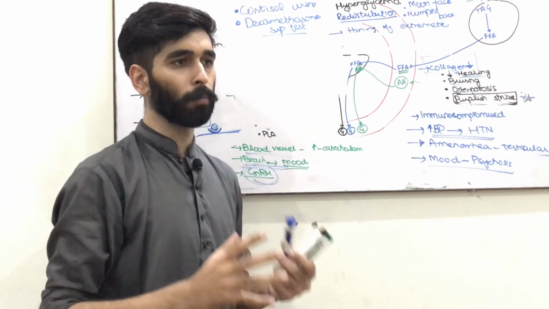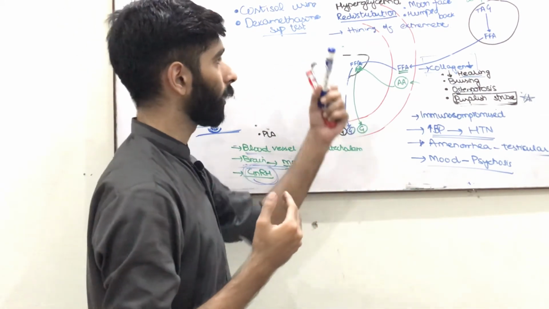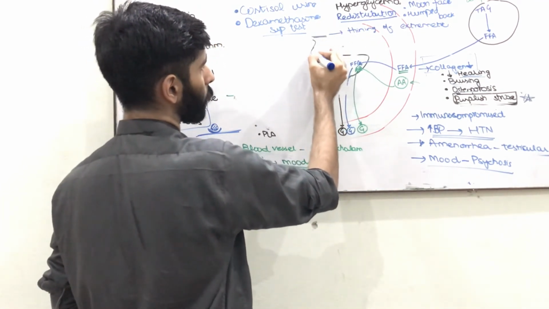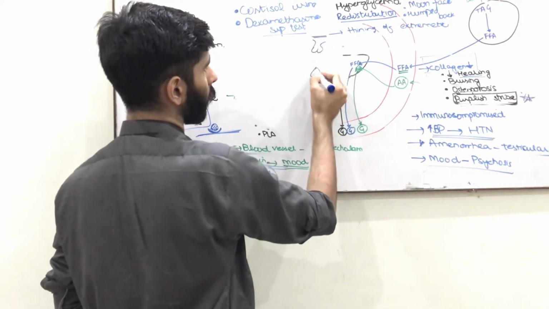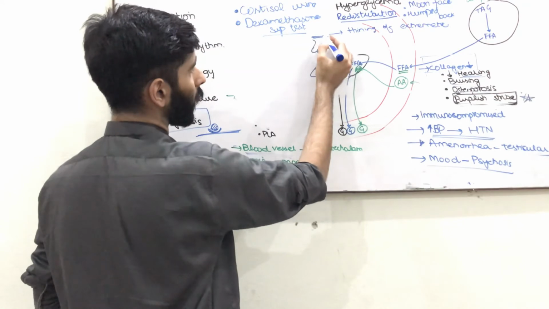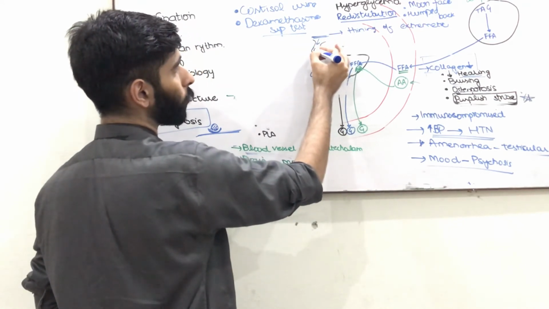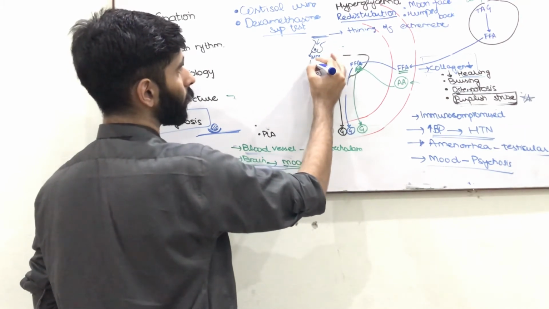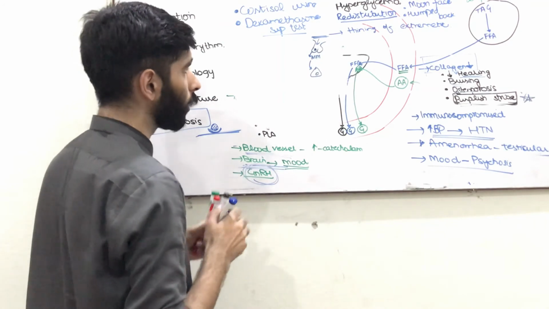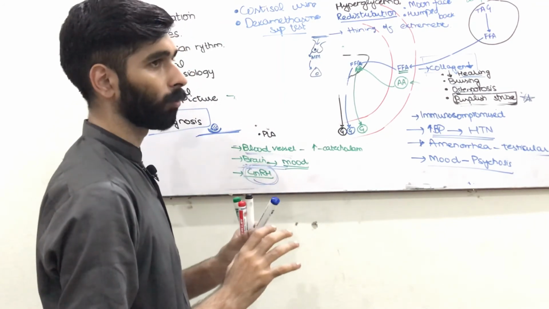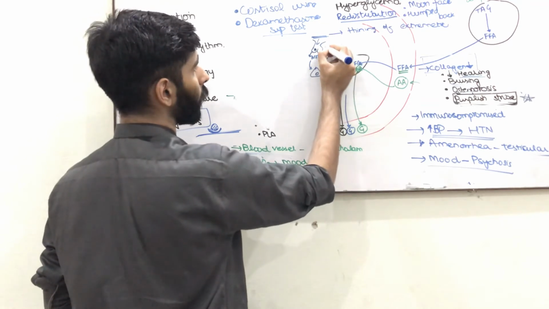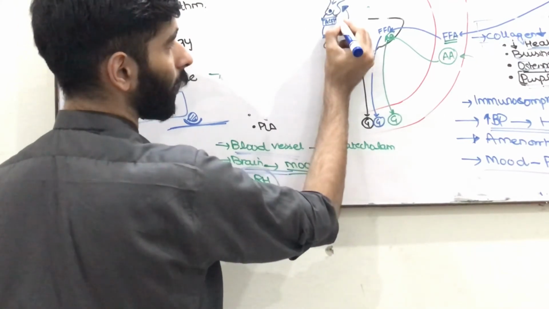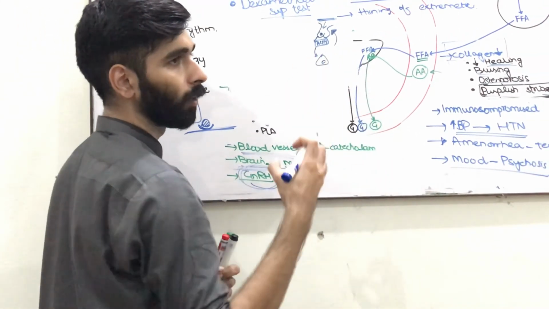As I told you at the start of this lecture, first there is the hypothalamus, below it the pituitary gland, and then the adrenal gland. The hypothalamus releases CRH, which acts on the anterior pituitary and stimulates the release of ACTH, which in turn acts on the adrenal gland. So if we give dexamethasone from outside, it will cause negative feedback inhibition of the release of ACTH. It will inhibit the release of ACTH, so the level of ACTH will decrease.